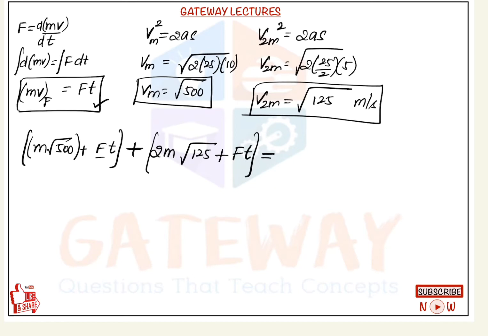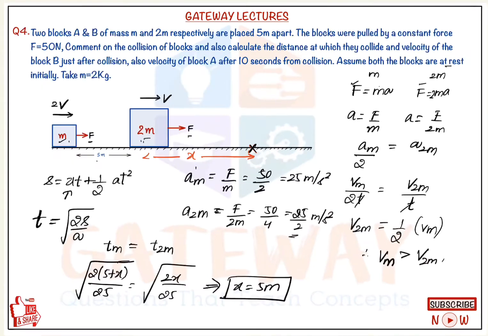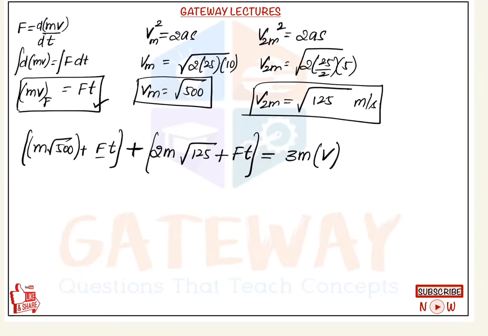just after collision the both blocks will be acting like a system, right? So when they are acting like a system, it will be 3m into the velocity just after collision, they'll have a velocity v. Both the blocks will collide and move together. Since the small block has more velocity, it will stick onto the large mass and they start to move. And just after sticking, see if you can observe m and 2m.